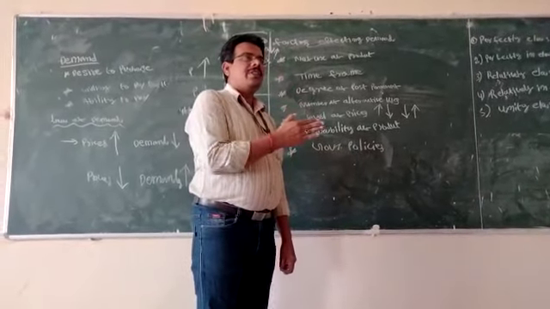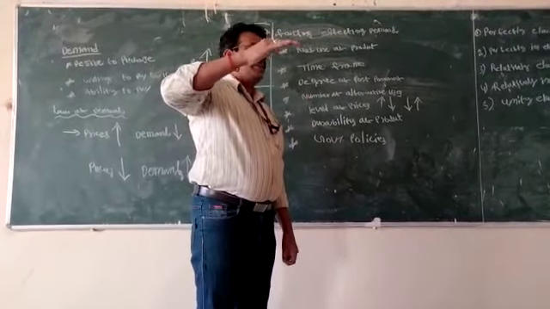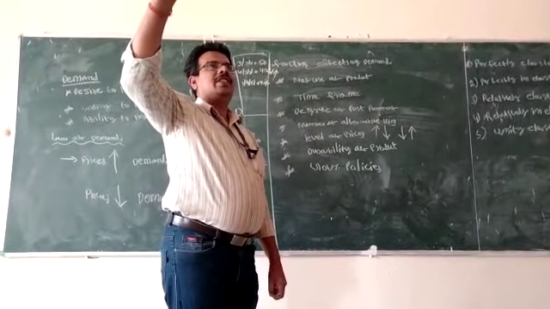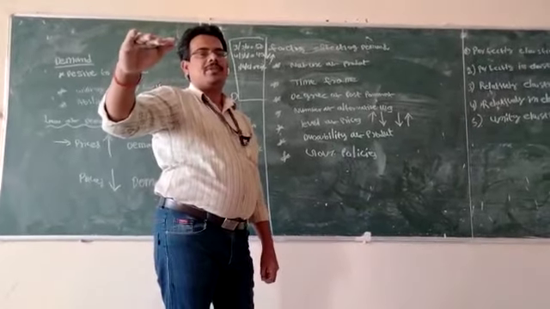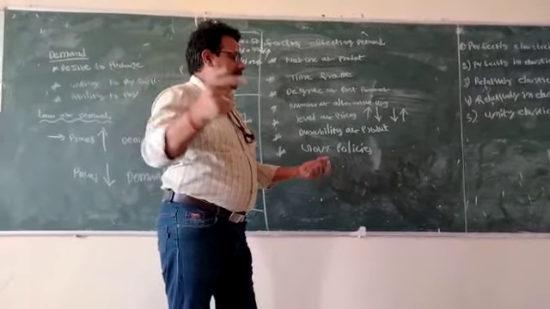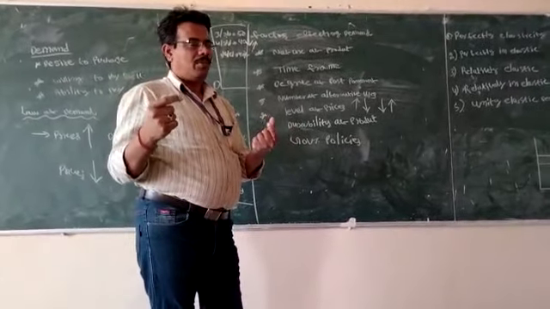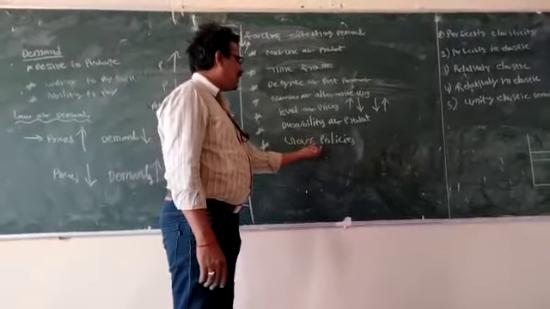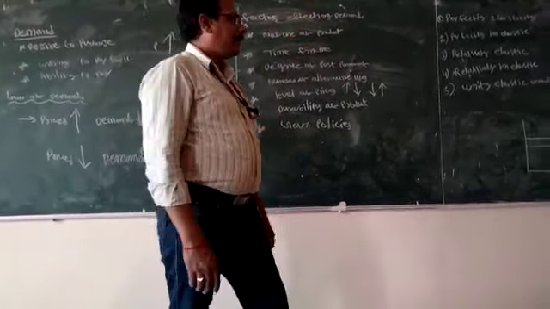If the government continues increasing the prices of petrol and diesel, then automatically the automobile industry's sales volume will decrease, because the automobile industry is interlinked with petrol prices. So government policy is also one of the factors affecting the demand.